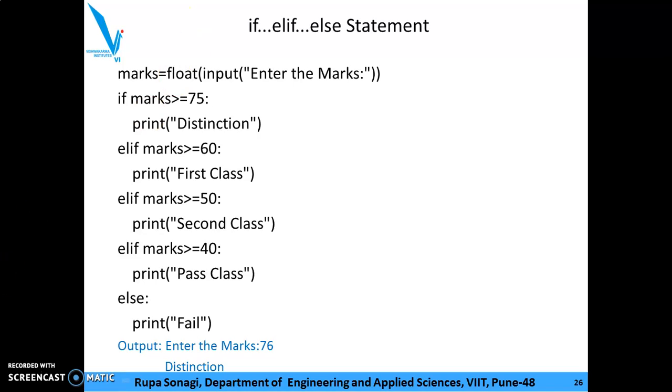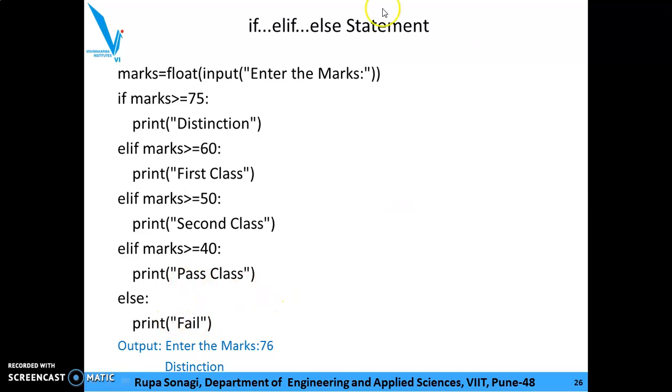So we will start with marks will be entered by the user. If marks are greater than or equal to 75, colon, what is to be printed? Distinction. Else if means elif, the marks greater than or equal to 60, first class. elif, marks greater than or equal to 50, second class. elif, marks greater than or equal to 40, pass class.